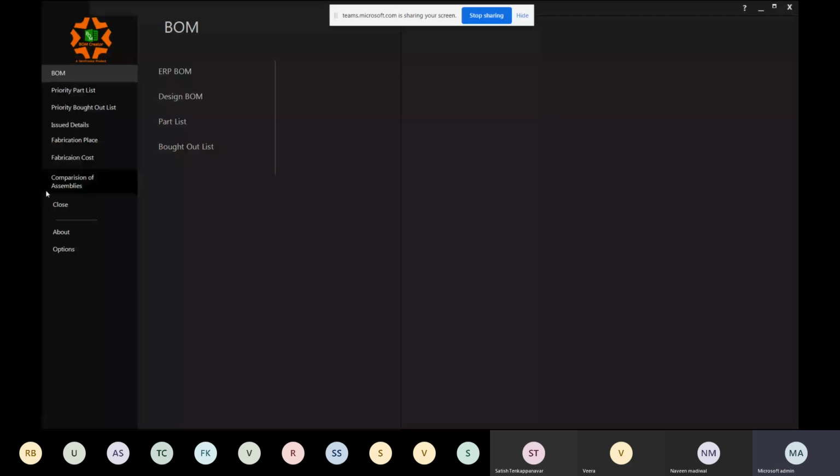Now when we see the first option, it's BOM, and inside BOM we have 4 other options: ERP BOM, design BOM, part list, and bought out list. When you click on ERP BOM, you can generate a report, an Excel based Microsoft result, which is in a ready to upload format into your SAP or ERP system. You can just click and generate a report which is acceptable to you.